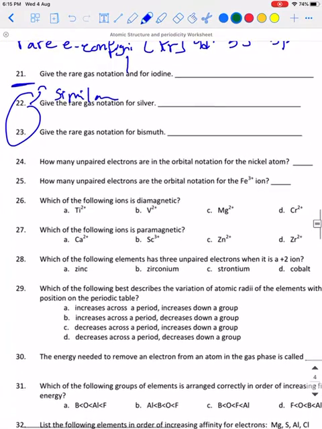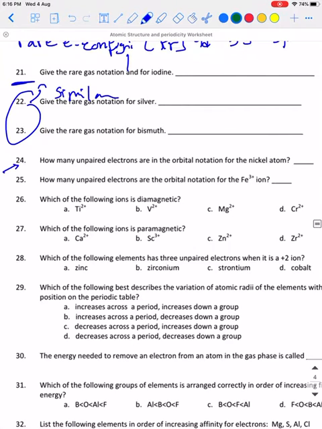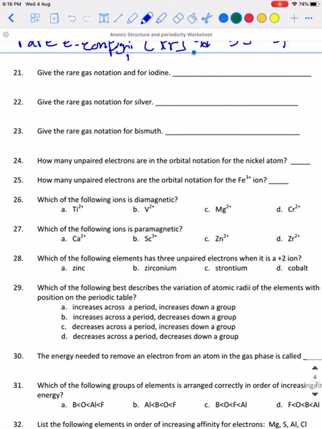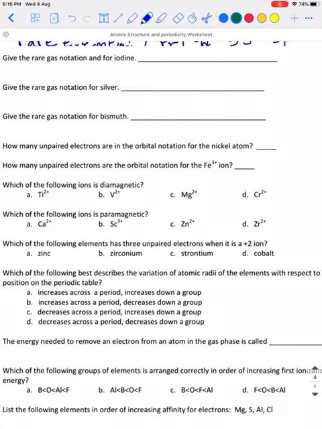How many unpaired electrons are in the orbital notation for the nickel atom? The atomic number for nickel is 28. Let us configure: 1s2, 2s2, 2p6, 3s2, 3p6, 4s2, 3d8. Okay, so let me see how many unpaired in the last one, the highest one.